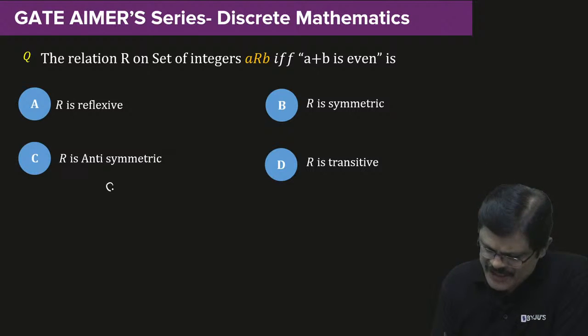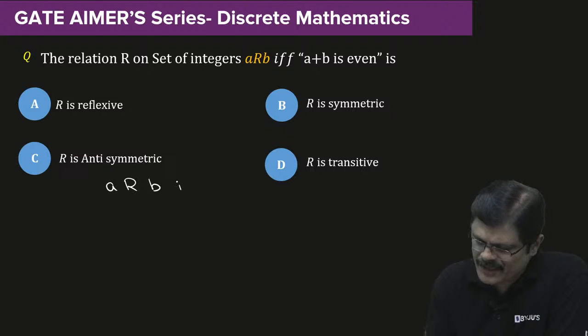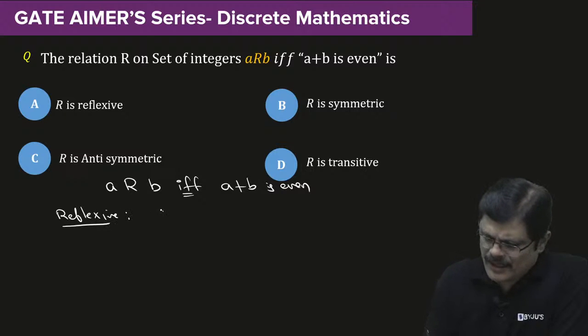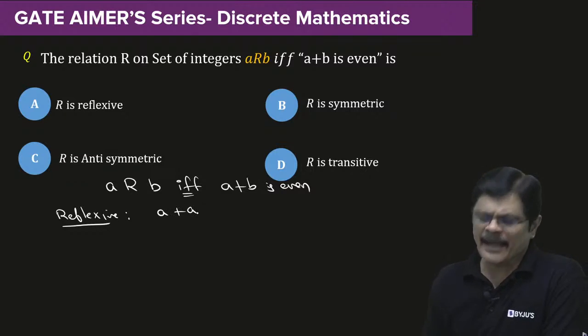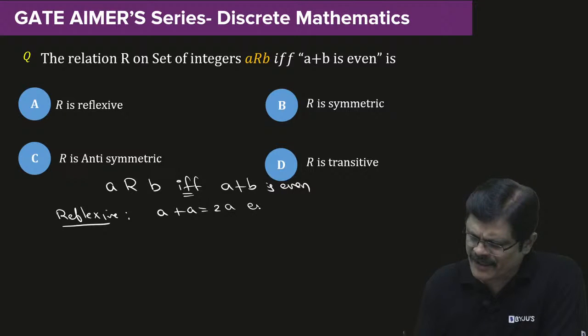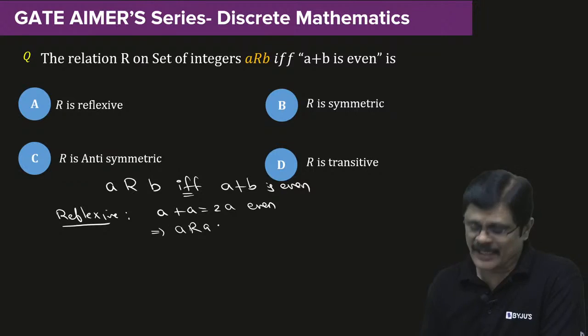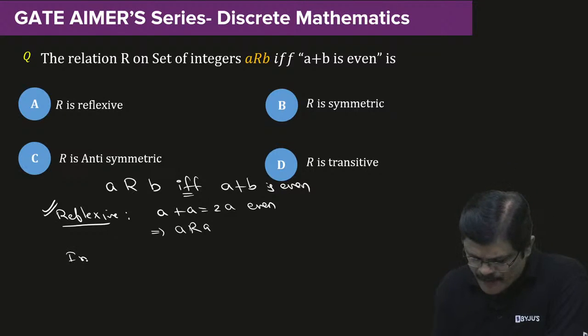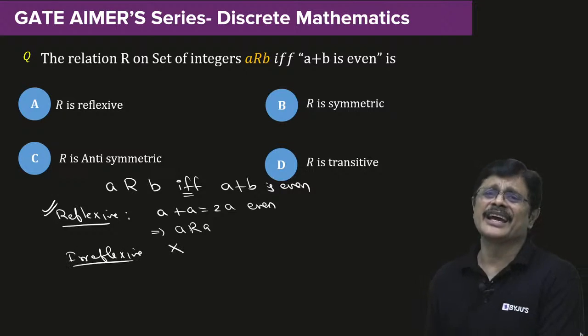See, the given relation is A related to B if and only if A plus B is even. Reflexive we already verified. Let me quickly write down what you mean by reflexive. Let us consider A plus A. A plus A is 2A, which is even. That means A related to A for all A. Therefore, it is reflexive. Because it is reflexive, it cannot be irreflexive, my dear friends.